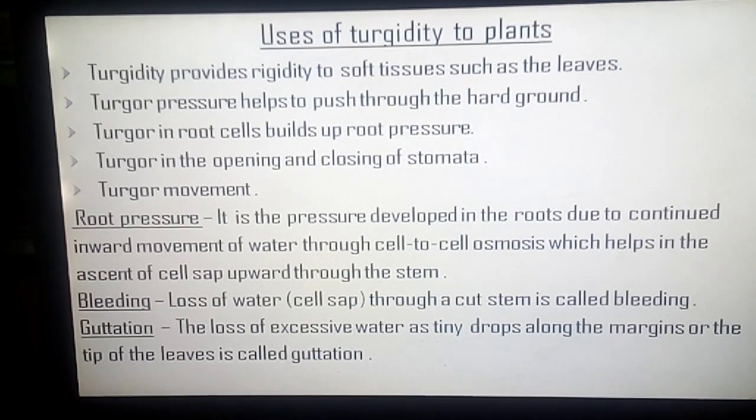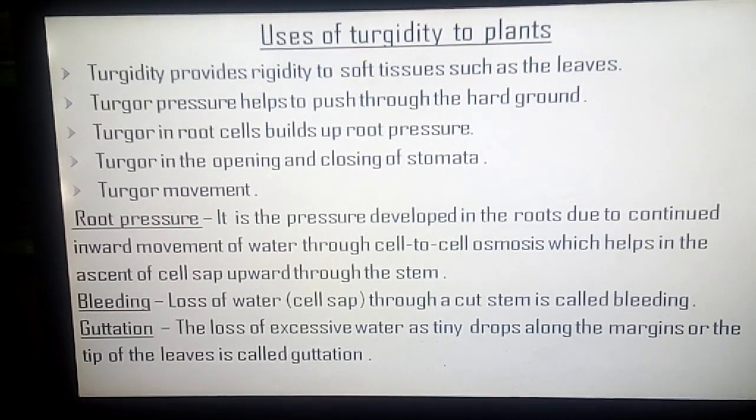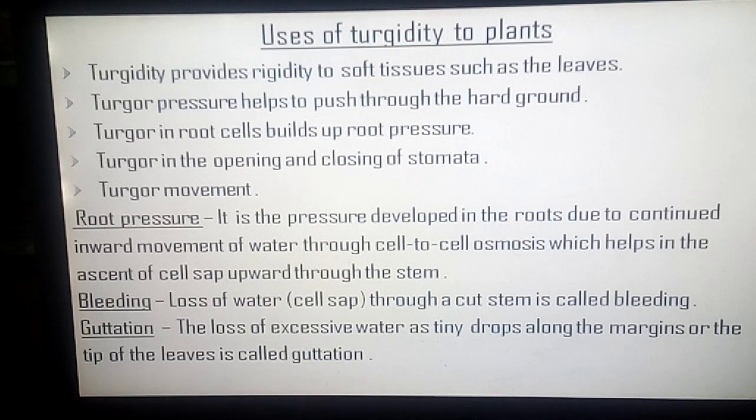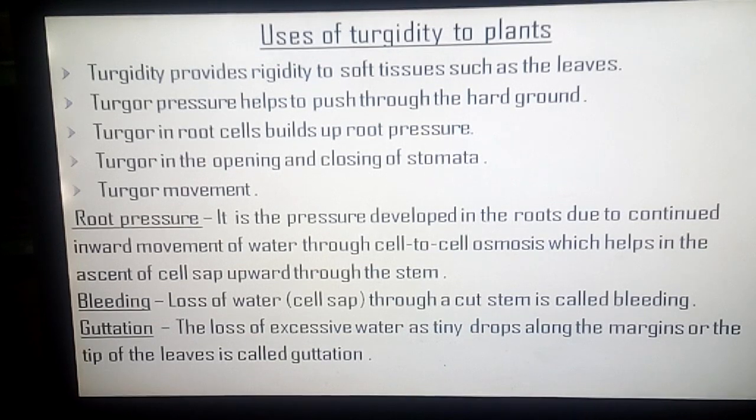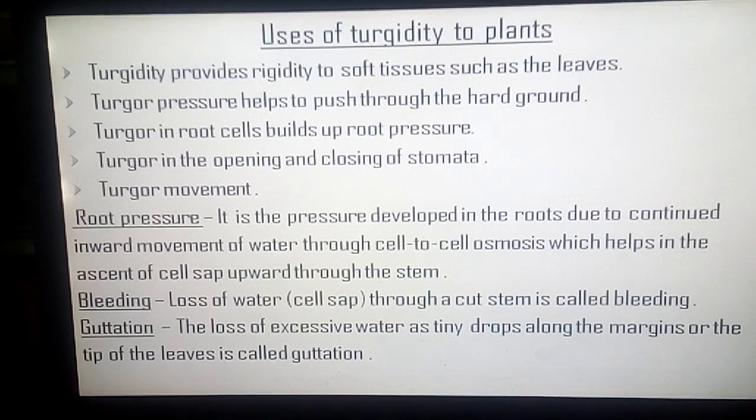Okay, now the fifth point, turgor movement. The rapid dropping of the leaves of the sensitive plant, Mimosa pudica, the touch-me-not plant, is an outstanding example of turgor movement. If one of the leaves is touched very lightly, the leaflets fold up and within 2 to 3 seconds the entire leaf drops. If the leaf is touched somewhat strongly, the wave of folding and dropping spreads from the stimulated leaf to the neighboring leaves. Slowly the leaves recover and again stand erect.